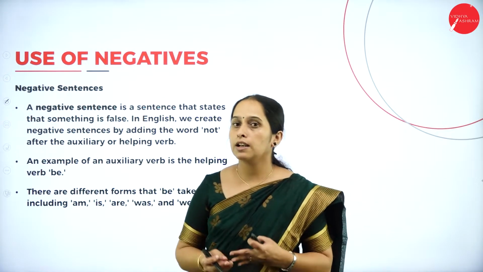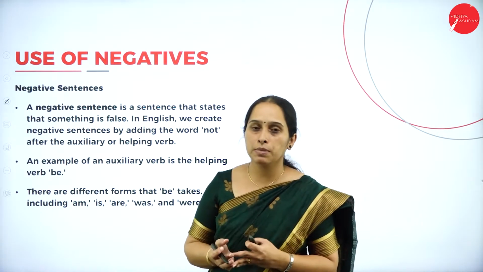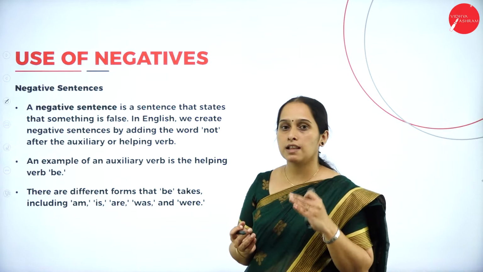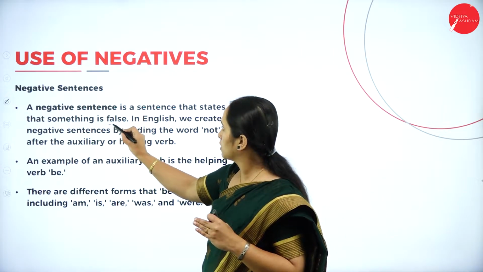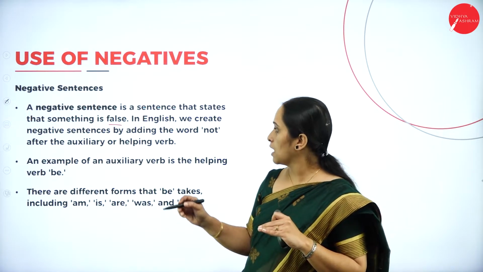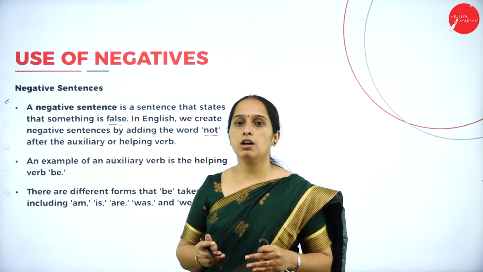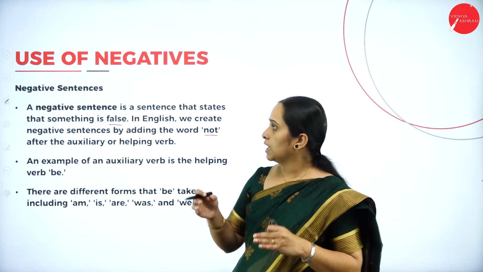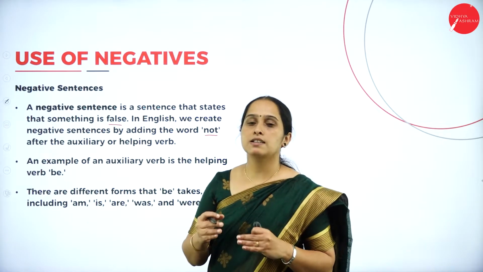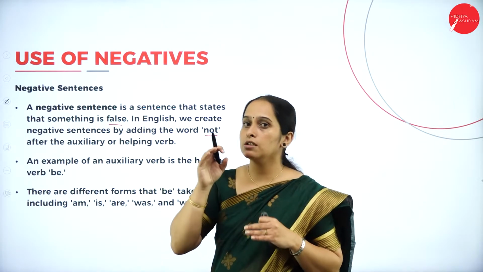And the next language component is use of negatives. So what do you mean by a negative sentence? A negative sentence is a sentence that states that something is false. So in English, we create negative sentences by adding the word not after the auxiliary or helping verb. Got it? So in English, we create negative sentences using the word not.